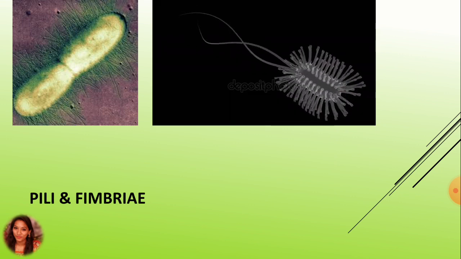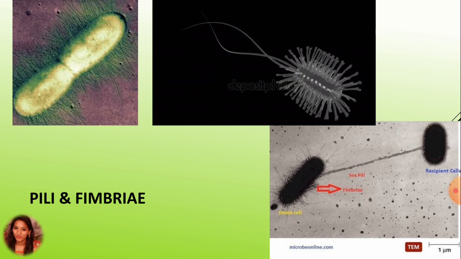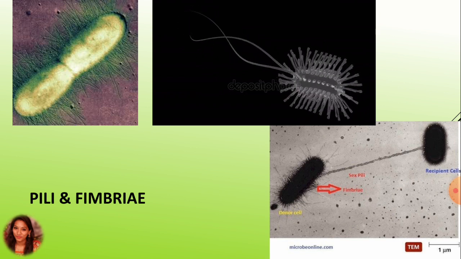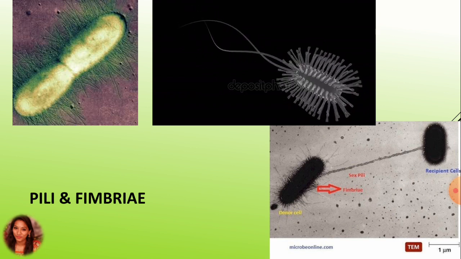As we can see over here, we can clearly define the flagellum at one end and the fimbriae all around the body. The pilus is also there, and in the third figure you can see a sex pilus, when at the time of conjugation, one cell produces the sex pilus to connect to the other cell.